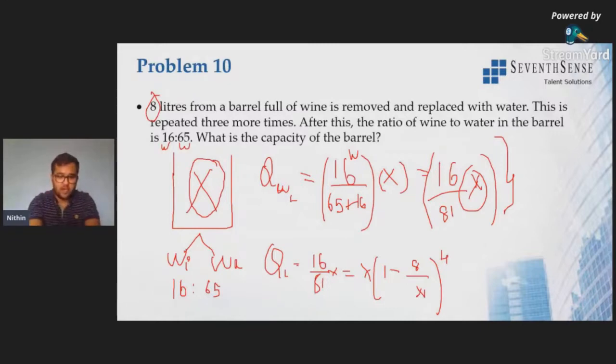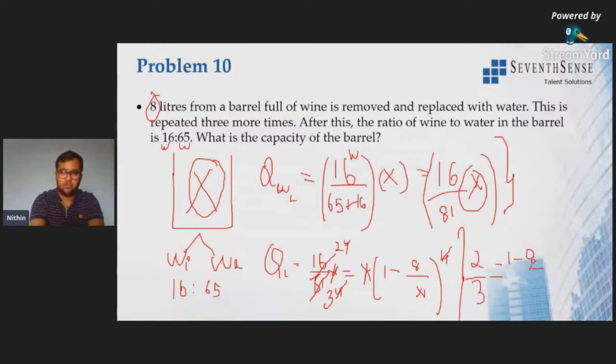Now here, x and x both cancelled, right? So don't worry about the fraction here. 16 and 81 will be 4th root value, right? That is 2 power 4 and 3 power 4. So here, if this is 2 power 4 and here it is 3 power 4, from both the sides 4 gets cancelled, right? So this is nothing but 2 by 3 is equal to 1 minus 8 by x.